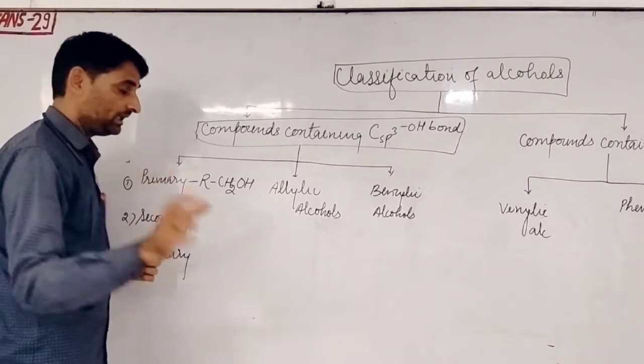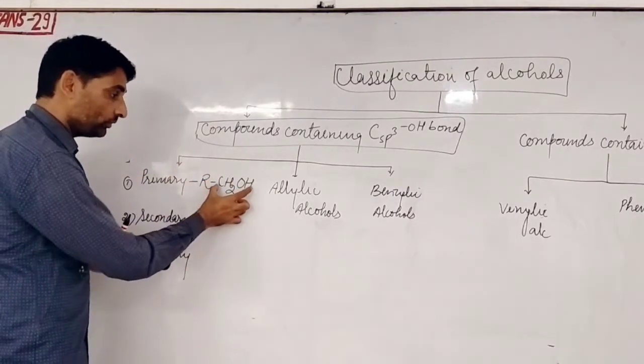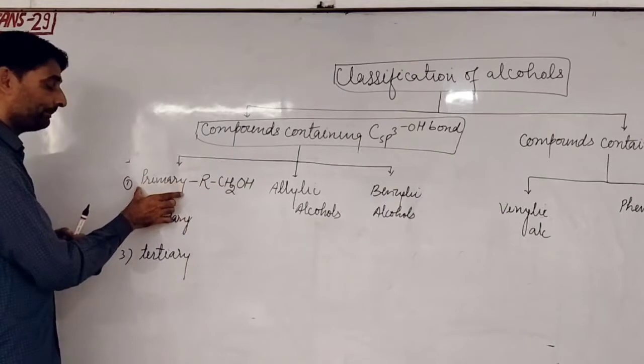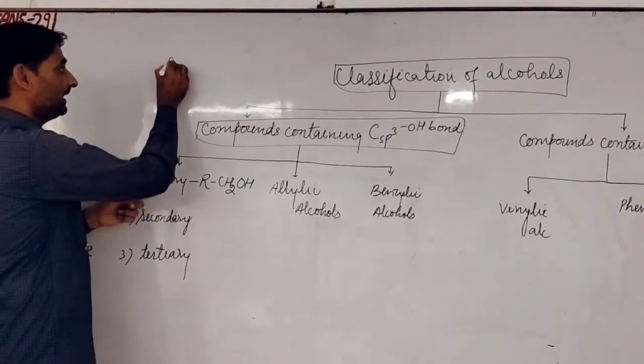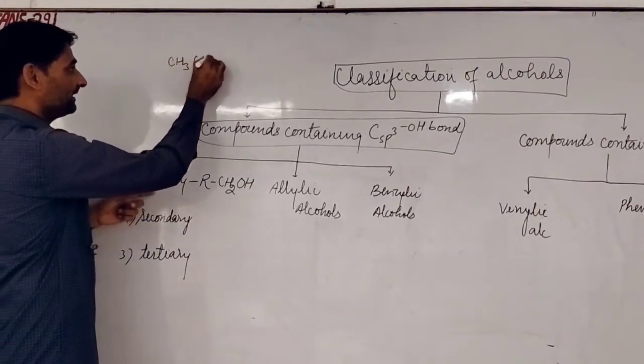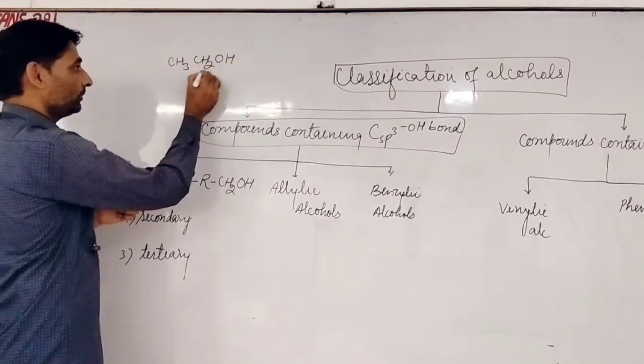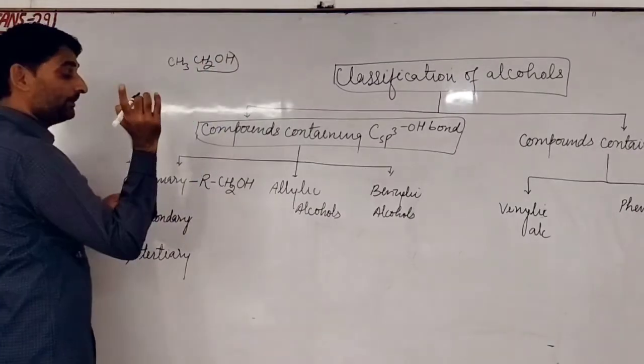यानी जिस कंपाउंड के लास्ट में या जिस कंपाउंड में CH2OH ग्रुप आएगा, that is the primary alcohol. For example, all of you look here. Just like we write here CH3CH2OH. So this is the CH2OH, so this is the primary alcohol.